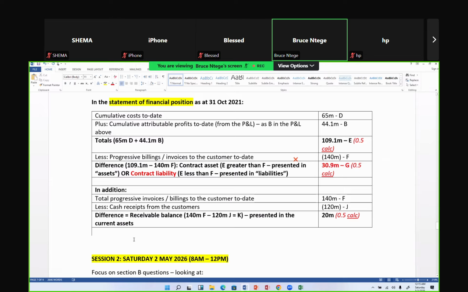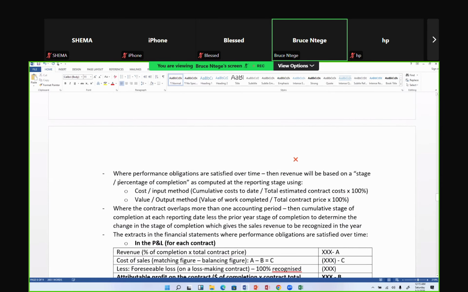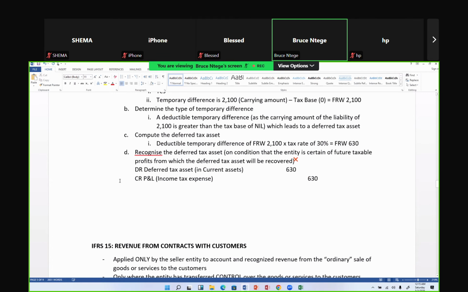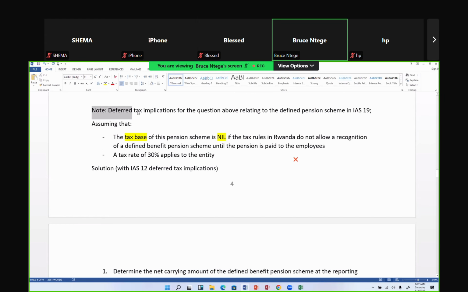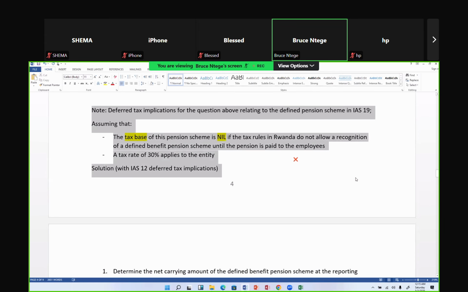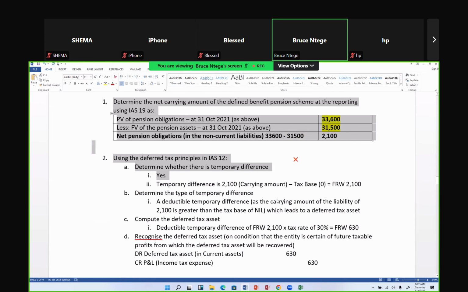So let's also assume that again. So I'm putting another note, which is deferred tax implications. And I'm going to pick exactly from what I have up here. That's the beauty with your papers. If you're well organized, everything is the same. You know, the students who were asking me yesterday, the question of last sitting, I would pick these very things and say, let's go and just change figures. You see, it's about changing figures.